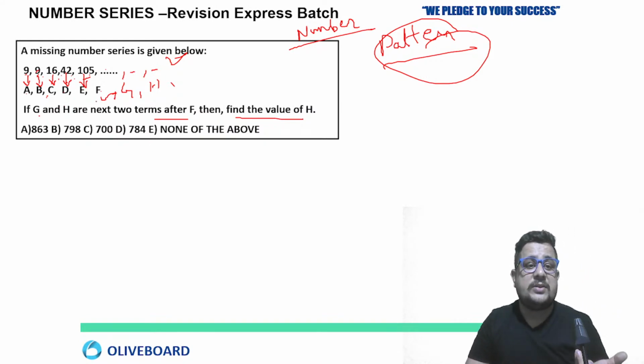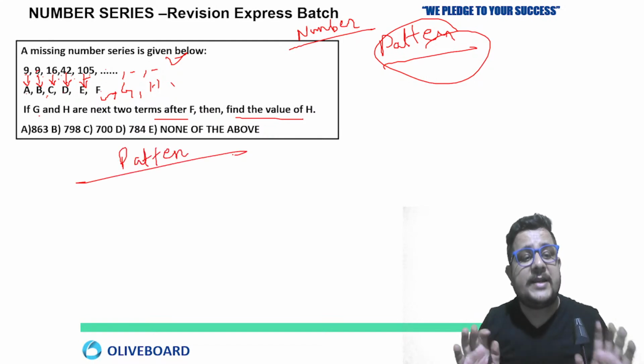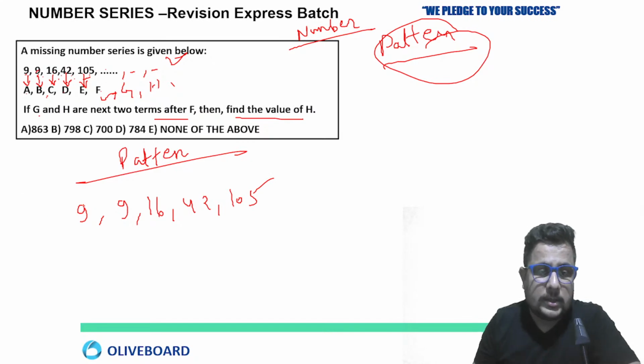What you have to do, first of all, you have to go for the pattern. What I said, basic will be same always. So 9, 9, 16, 42, 105. What logic is working out here? 9 to 9 is 0. Then 9 to 16, if you will look out the difference, we can see first is 0.